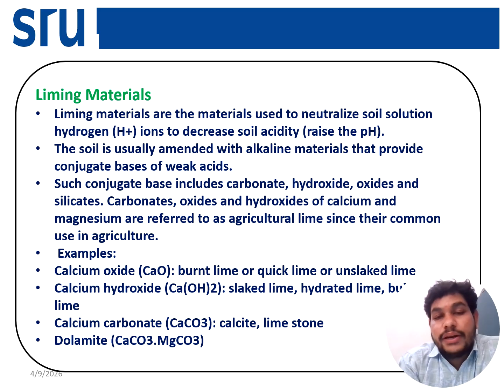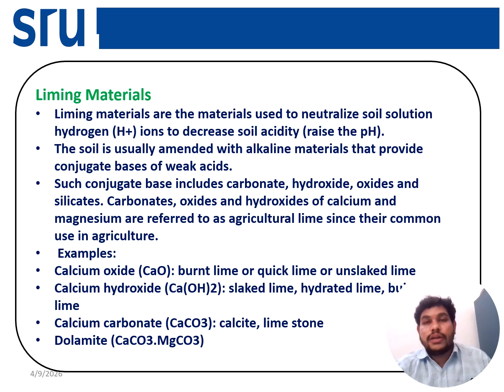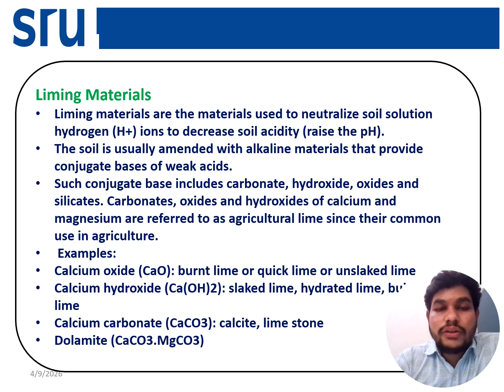Then what is a liming material? Liming materials are materials used to neutralize the soil solution hydrogen ions. So when we use a liming material, it should have a conjugate base. For example, calcium carbonate is there, and in that the calcium will be there, so we use that for liming. Conjugate bases include carbonates, hydroxides, oxides, and silicates. The carbonates, oxides, and hydroxides of calcium and magnesium represent agricultural lime, which is important and common in agriculture.